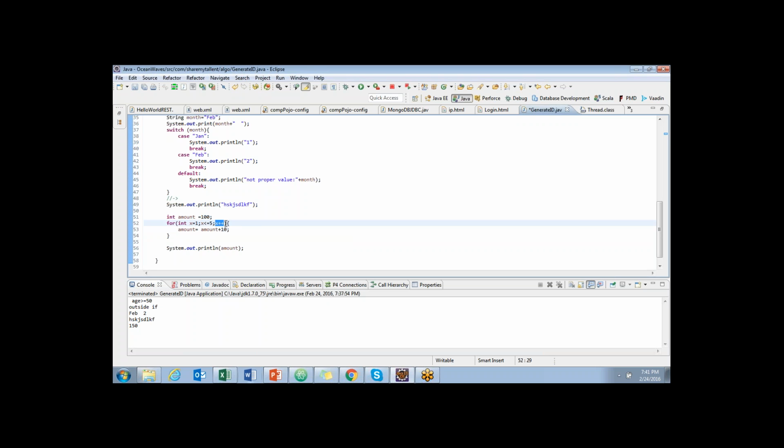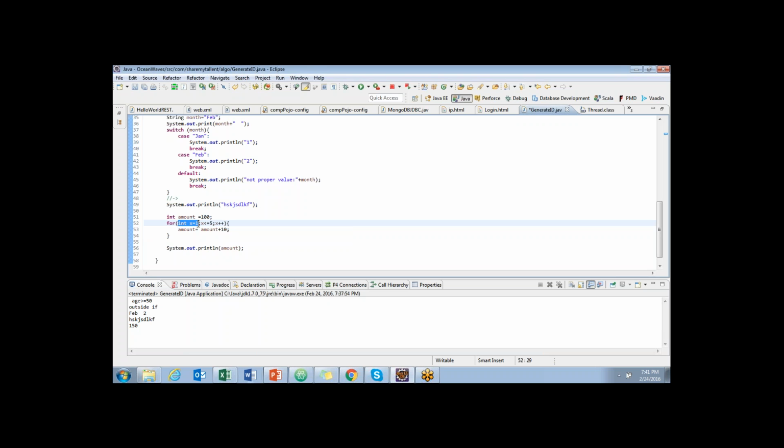This is called the increment. Once you complete the loop, the x value gets increased with x plus plus, which means increment with 1. So if x is 1, it becomes 2, and again it will check the condition. Initialization happens only at the start of the for loop, while these other things happen each and every time in the for loop.